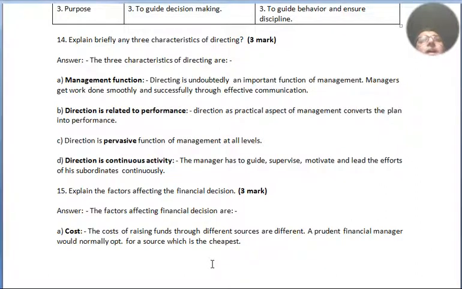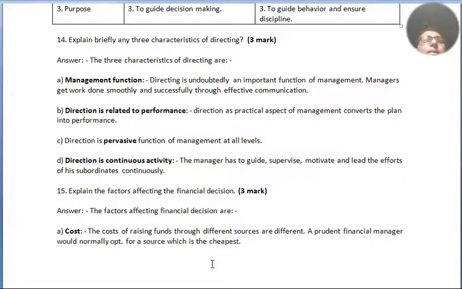Point number B. Direction is related to performance. Direction, as the practical aspect of management, converts the plan into performance. Point number C. Direction is a pervasive function of management at all levels. Point number D. Direction is a continuous activity. The manager has to guide, supervise, motivate and lead the efforts of his subordinates continuously.